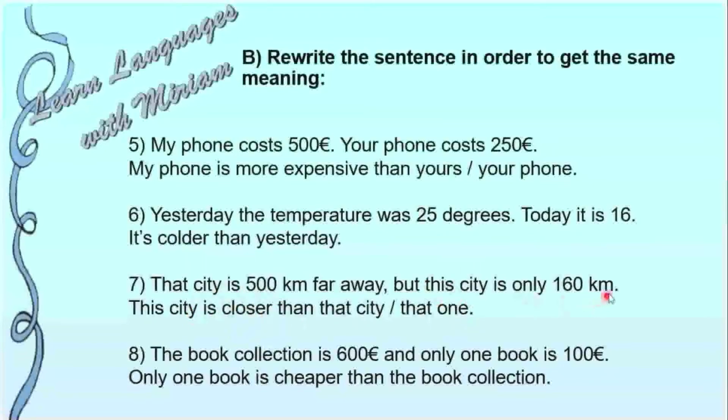Because this city is only 160, so it's closer than this one that is farther, right? So here we have to add to the adjective close only one R, because the adjective ends in E, so we add only R, closer. We don't double E.